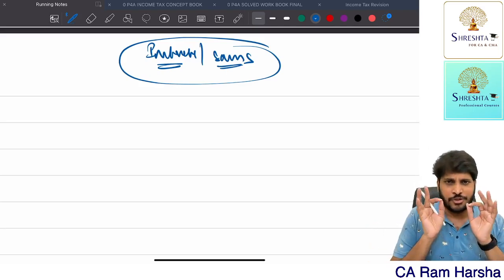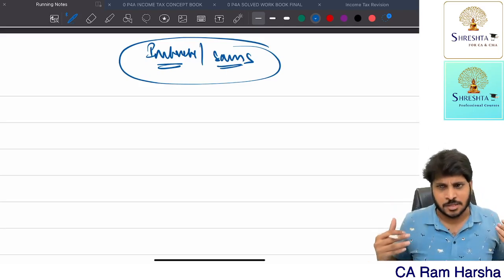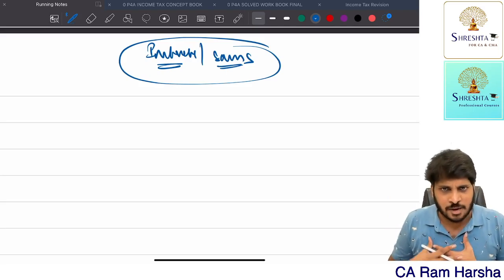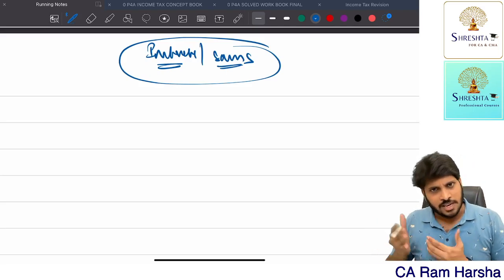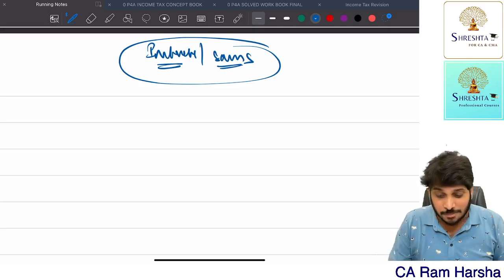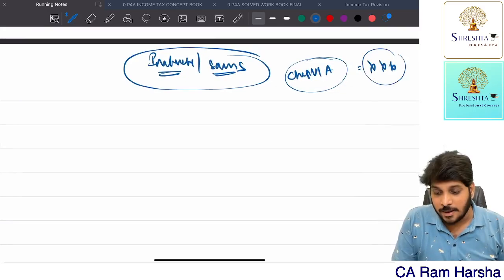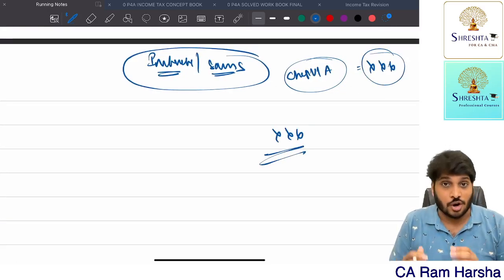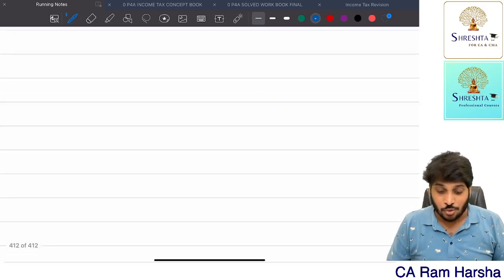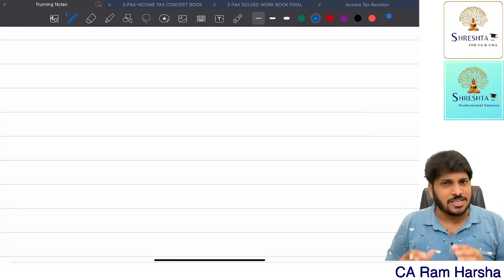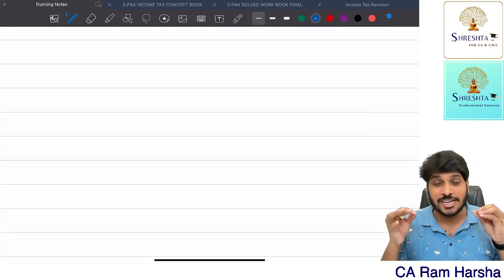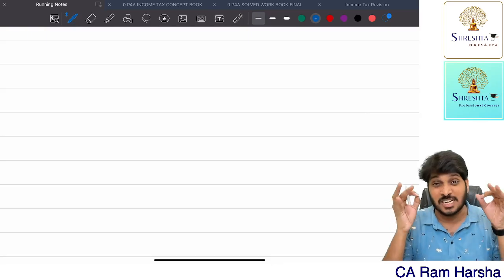Generally, if you incur anything for your personal reason, suppose I took an insurance policy on my life and my family's life, you will get deduction, not under heads of income, but under Chapter 6A, where the amount you calculate, this amount you will reduce from gross total income. So we have many sections in Chapter 6A which will give you deduction for various investments that you are making.